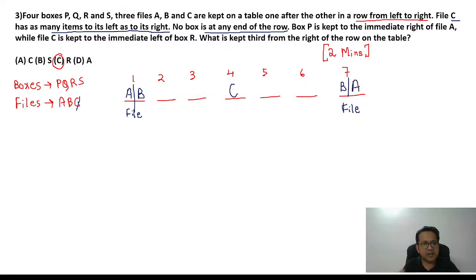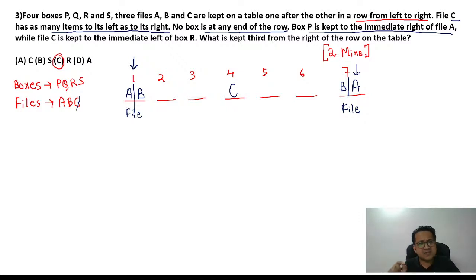Let's continue. P is kept to the immediate right of A. Now think about it. If A is at number 1, where will P go? P will go at number 2. Remember, P is to the immediate right of A. But the problem is, if A is at 7, there is no right of A. If A is at number 7, A is at the extreme right. There is no more right of A.